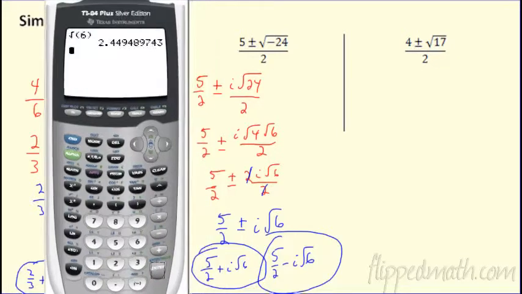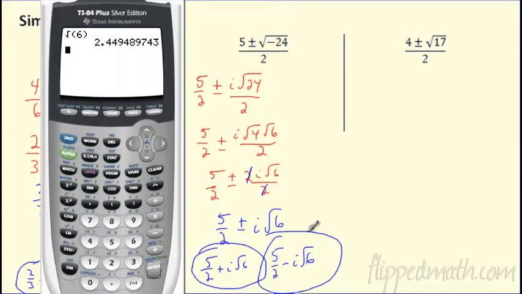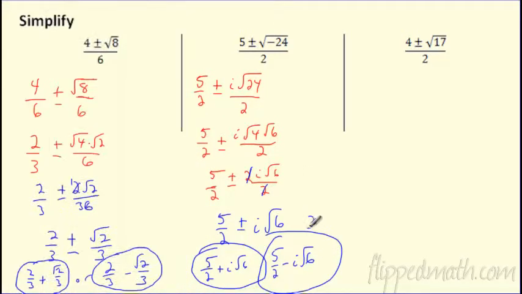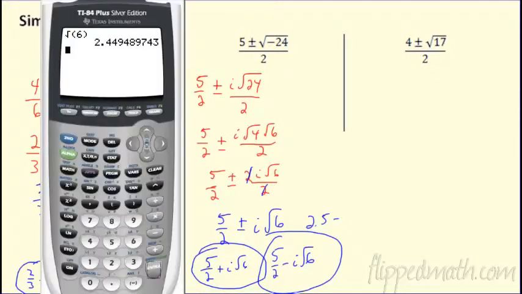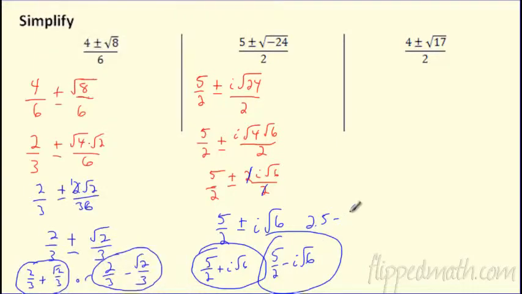So if I try to write this as an approximation, it would look like this. 5/2 is 2.5 minus, what was that number? 2.449i. So you could write that. That is the same thing. That's just the decimal approximation of the exact value. And do the same thing with the plus. You can do plus or minus. Awesome. Let's do the last simplification.